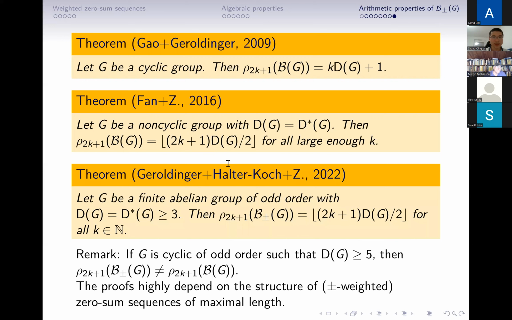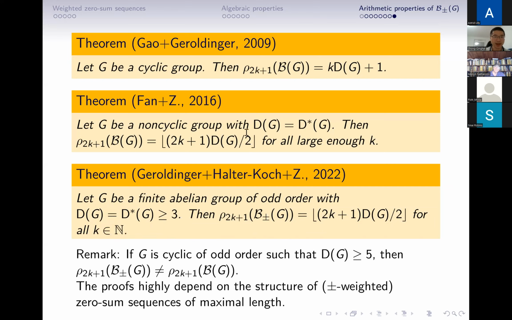And recently we proved this for G a finite abelian group of odd order. Here, if G has odd order, we know that the large plus-minus Davenport constant is the large Davenport constant of G. So here, if D(G) equals D star (G), we obtain that the (2k+1)-th elasticity of the monoid of plus-minus weighted sequences attains the upper bound.